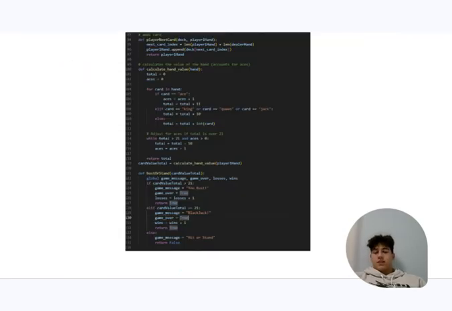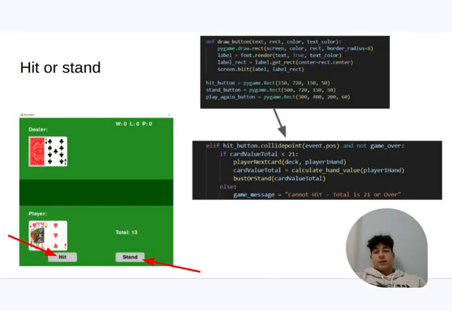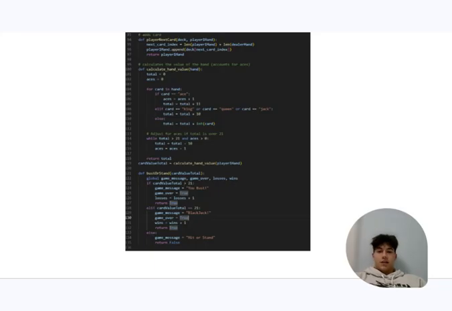Here you can see the three functions that were used in the code on this slide. It checks for bust logic and blackjack, and it handles aces specifically so that they can count as either an 11 or a 1. It's recalculated to avoid a bust. If the total goes over 21, it'll send a message saying bust. If it's exactly 21, it counts as a blackjack. Otherwise, the player is prompted again to either hit or stand.